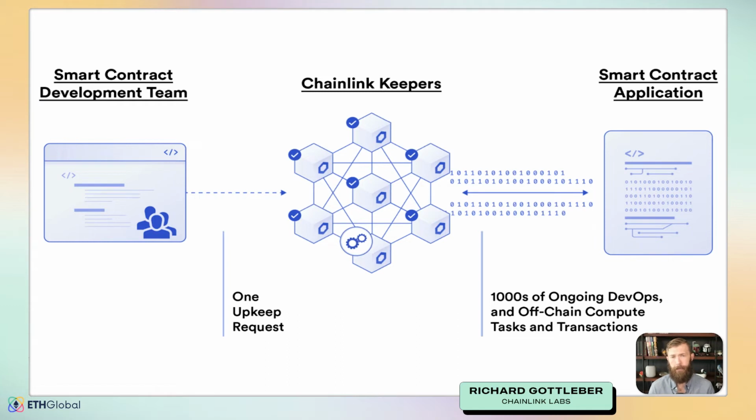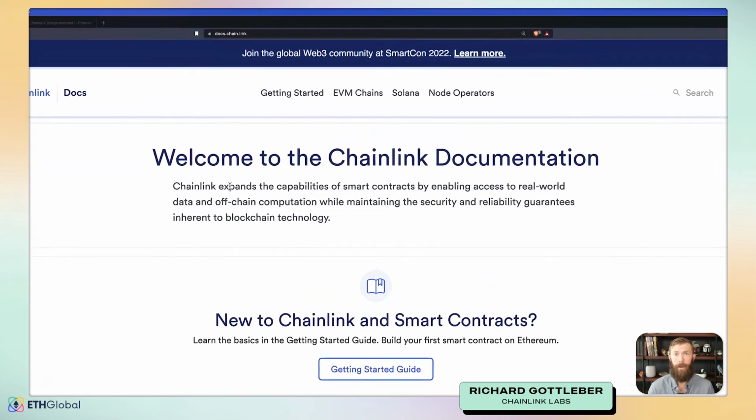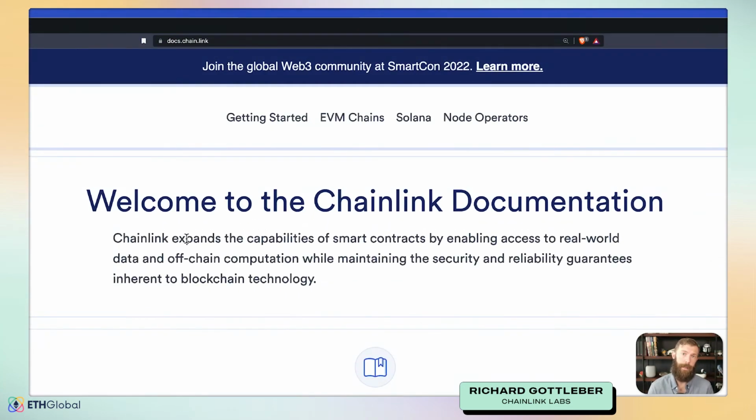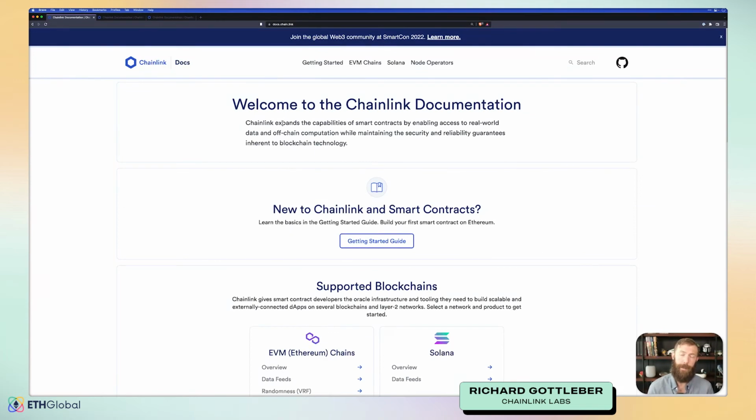Now, let's dive into some code and take a look at each of these products a little bit more closely and see how you'd actually use them in a smart contract. So the first thing to know is that when it comes to examples and code with Chainlink, you're going to want to go to docs.chain.link. This is the best place to start when it comes to finding up-to-date information as well as examples. We'll start with data feeds.